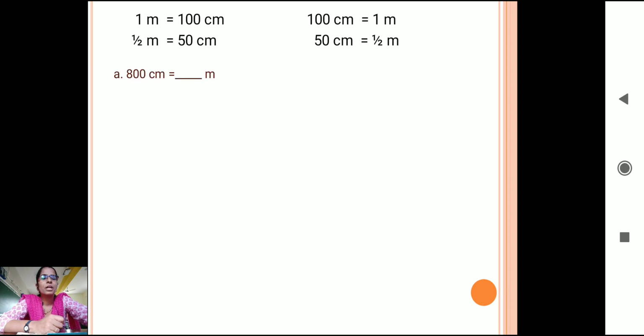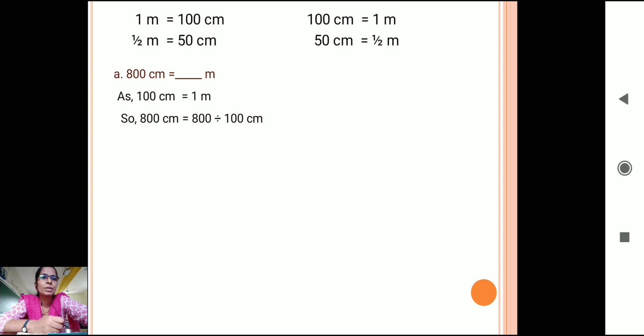Now see here, 800 centimeter is equal to how many meters? Let's see. First, what will I write? Don't forget to write the formula, the conversion, because if you write that, you will always remember the steps. Now 100 centimeter is equal to 1 meter. Now 800 centimeters will be what? I have to divide 800 by 100.